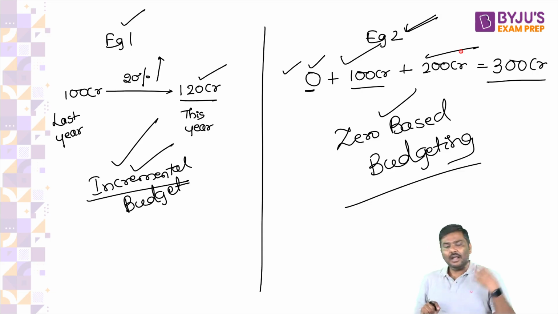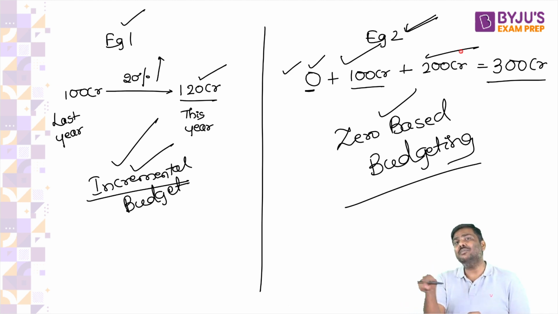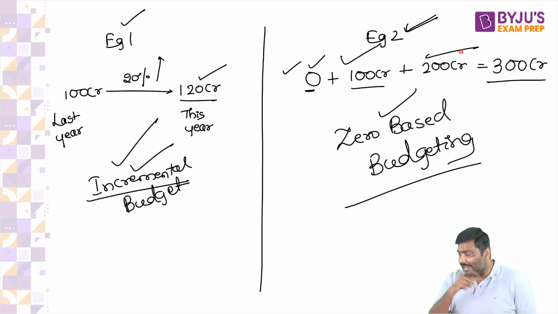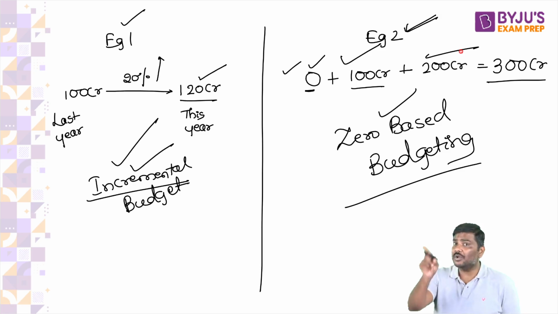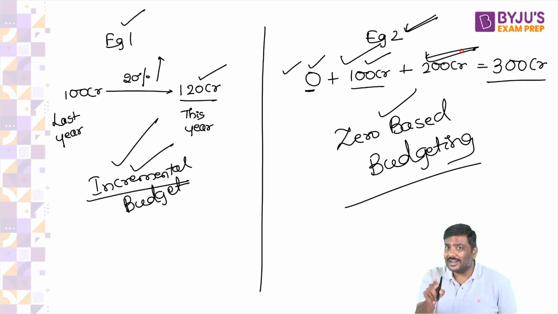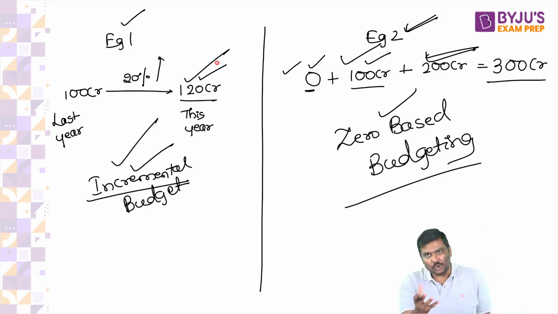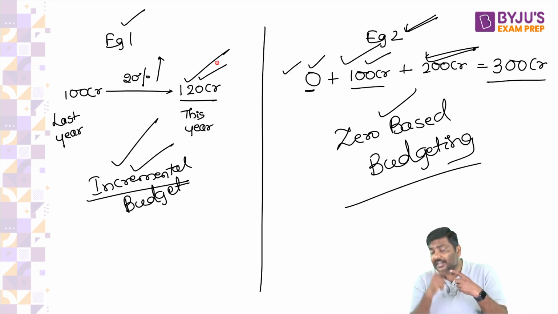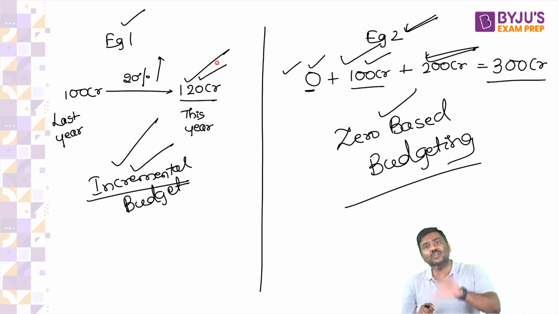And second, compared to incremental budgeting, don't you think in zero based budgeting there is more accountability on the ministries? Government knows for what purposes you have taken the money. Now you will have to be very careful, because I know I've allocated 100 crore for high schools and 200 crore for colleges. Can this kind of a breakup be observed in incremental budgeting? No. So accountability will increase, transparency will increase, and efficient utilization of resources can be done in zero-based budgeting.